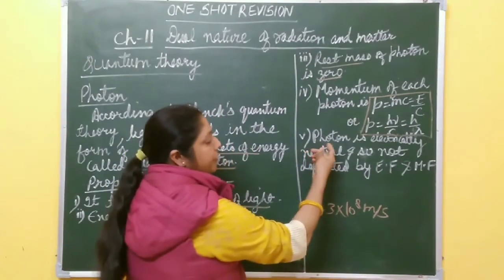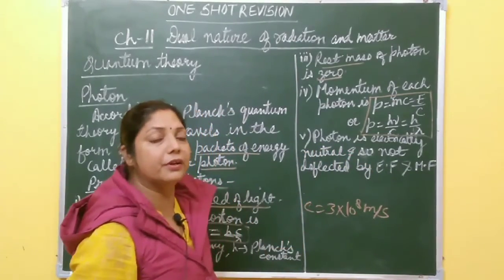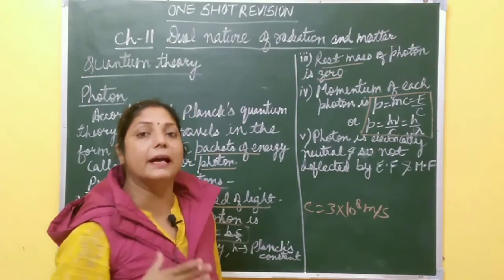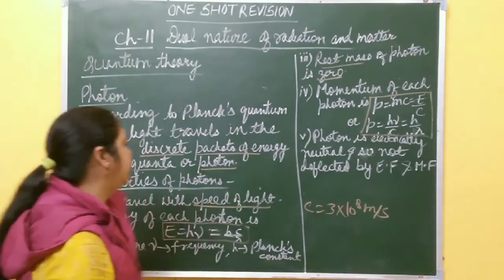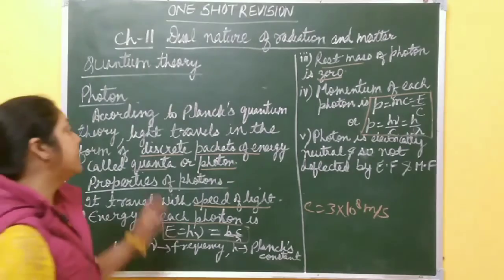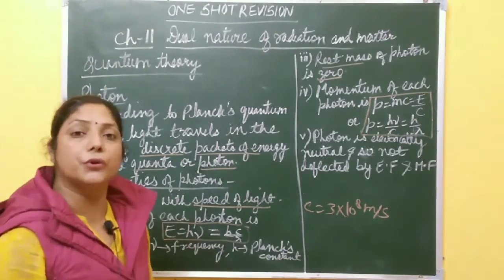The last property of a photon is that it is electrically neutral. Neutral means it is not deflected by electric and magnetic fields. So these are the different properties of a photon. It is helpful when we discuss photoelectric effect.